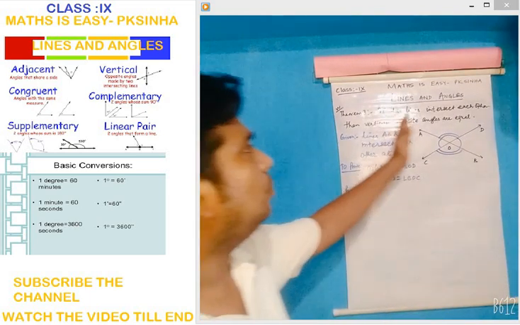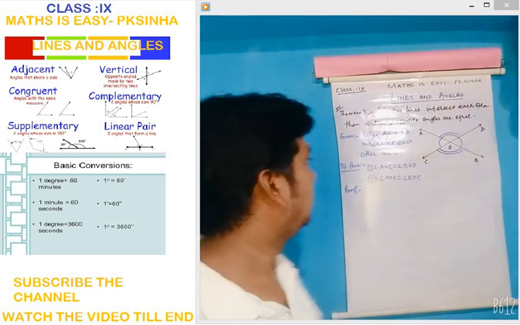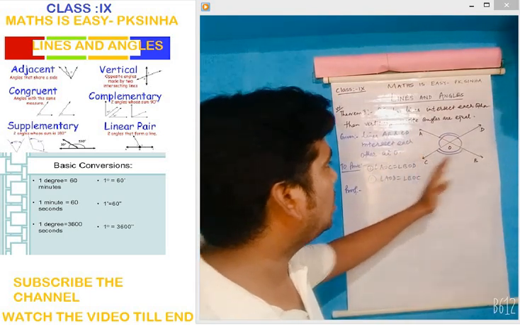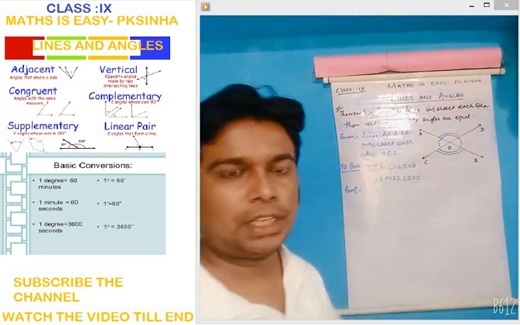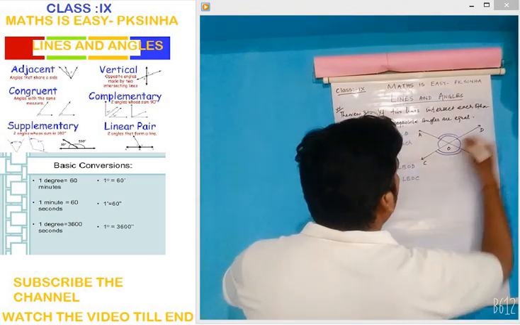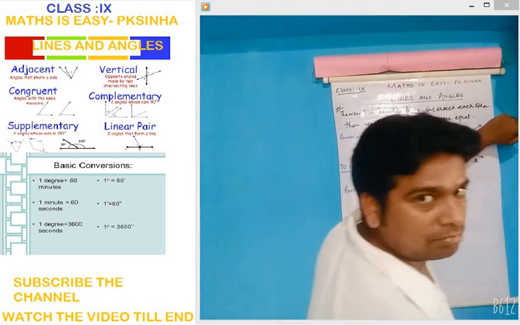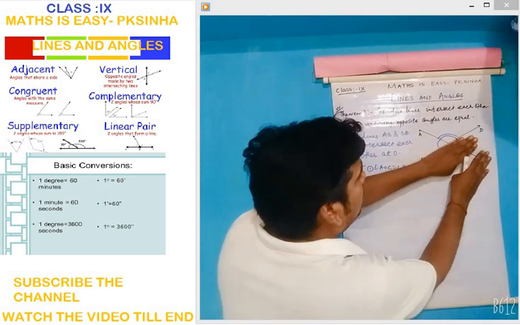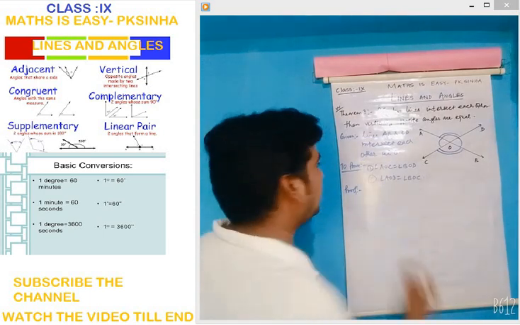So the statement is, if two lines intersect each other, then vertically opposite angles are equal. So we will have to prove angle AOC is equal to BOD and angle AOD is equal to angle BOC. How to prove? See, since CD is a straight line and AO falls on it, don't look below, just look upward. See only that upper part. CD is a line and AO is a ray on it.